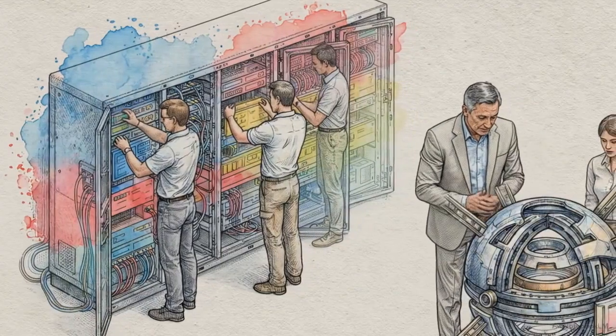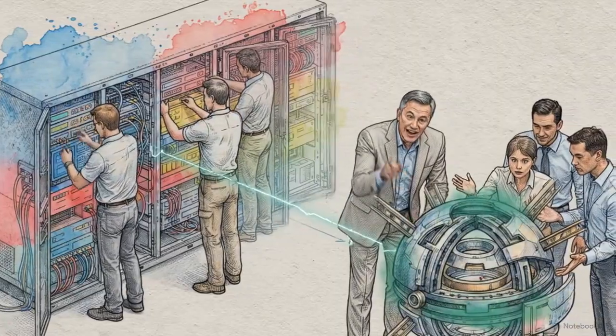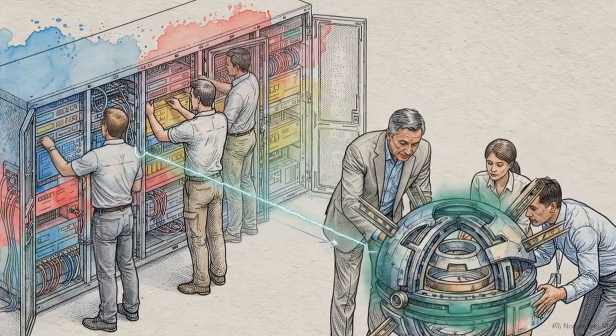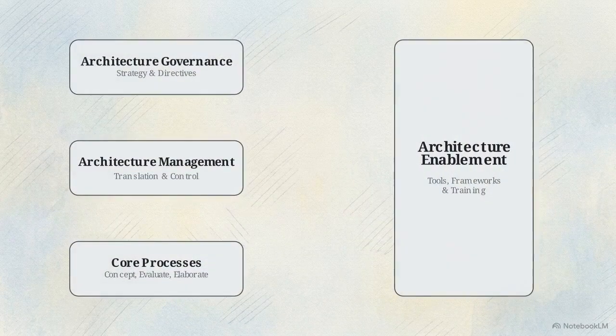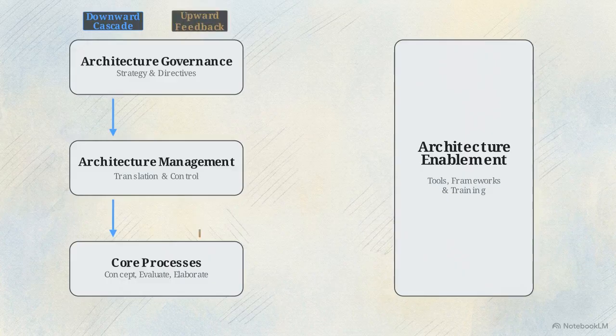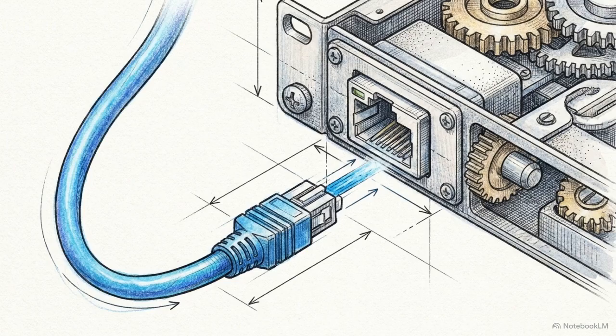The enablement process pulls architecture practice out of a static methodology, turning the enterprise into a continuously evolving, self-upgrading learning organization. Looking at the fully realized ISO 42020 diagram, we can track three distinct information pipelines: the downward translation cascade, the upward cybernetic feedback loop, and the horizontal evolutionary loop. This system generates immense value, but it is deeply fragile. It relies entirely on these information flows remaining uncorrupted and unbroken.